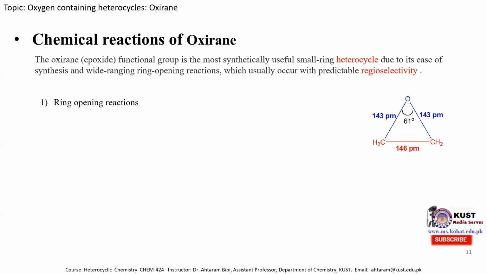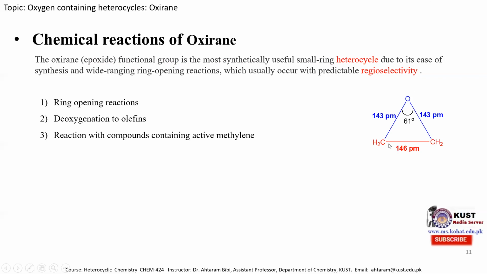The first one is the ring opening reaction. The second one is deoxygenation to olefin. When we remove this oxygen atom, we obtain the alkene molecule. The third reaction is reaction with compounds containing an active methylene unit. The fourth reaction is alkylation of aromatic compounds, and the fifth reaction is isomerization, which gives the dioxane molecule. We'll discuss these reactions one by one, and the first one is the ring opening reaction.